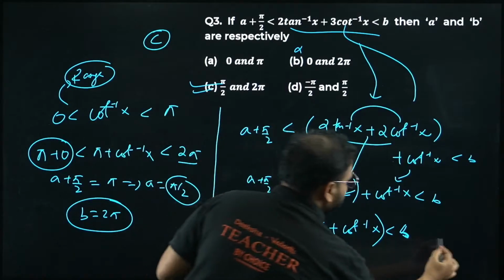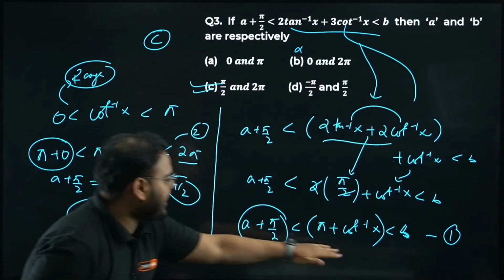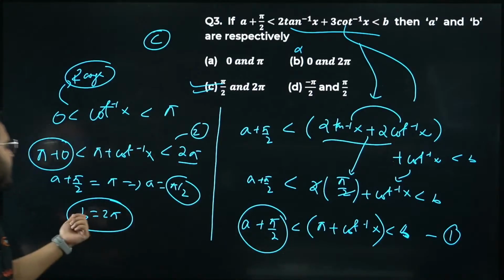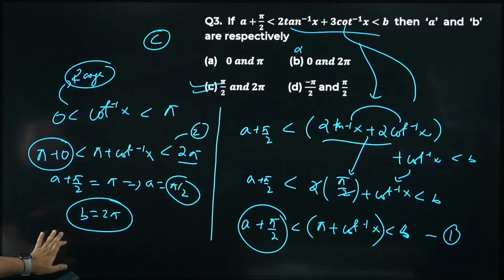Now if I take this as my equation 1 and 2, I can compare, right? Please check this part is same. It means this part has to be same. So b is 2 pi and this has to be a plus pi by 2 is pi, hence a is pi by 2. Doubt is clear. Question number 3 is done.